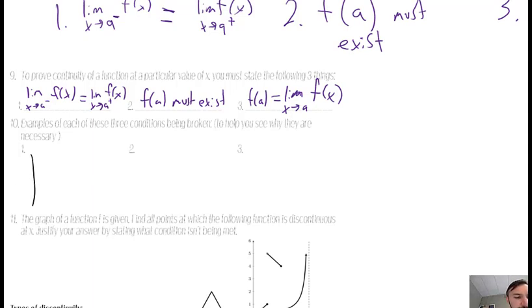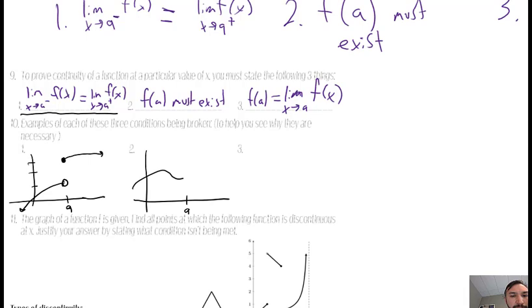All right, so let's make a condition where the left and the right are not the same. So from the left, let's say it's approaching 1. And then from the right, let's say it's approaching 3. Okay, so maybe it doesn't exist here, it does exist there, doesn't matter. But you can see that's a big break in the graph. The limit from the left doesn't equal the limit from the right, so that's why this is necessary. That helps make sure that they're kind of lined up. It's not jumping up here. Okay, f of a must exist.